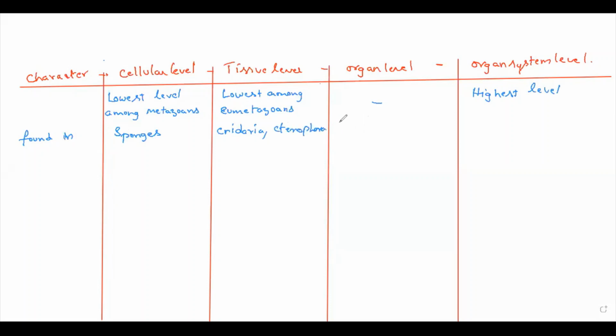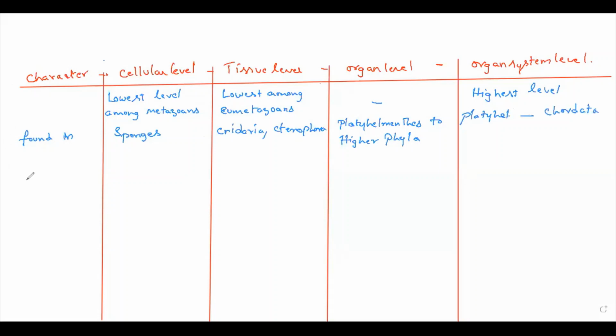Organ level is found in Platyhelminthes to higher phyla. Higher phyla means you can go up to Chordata. Organ system levels are found in Annelida to Chordata.